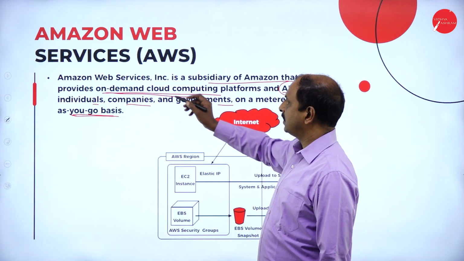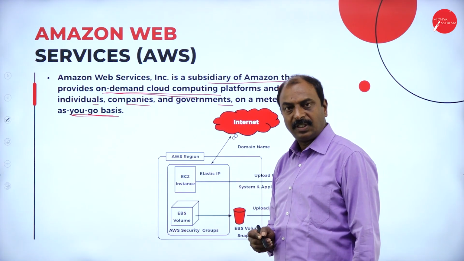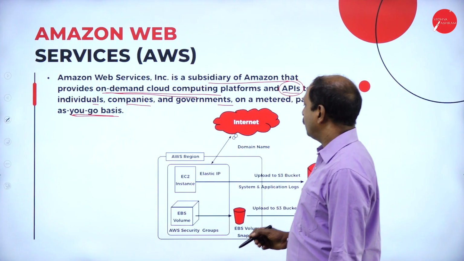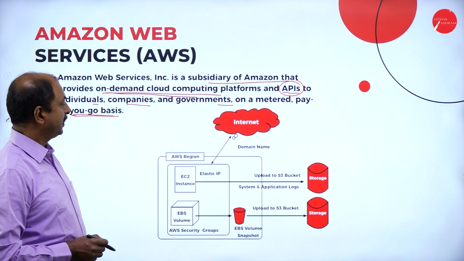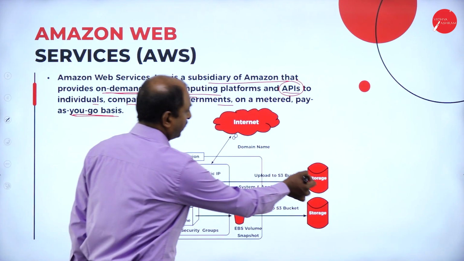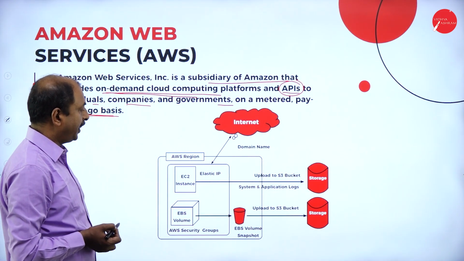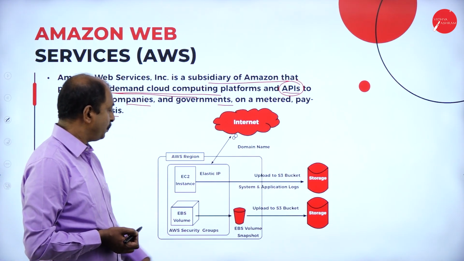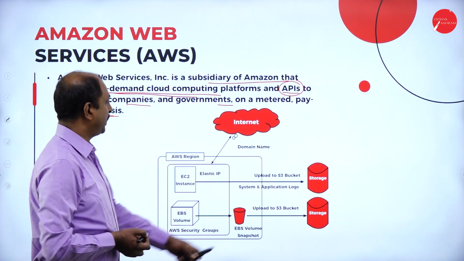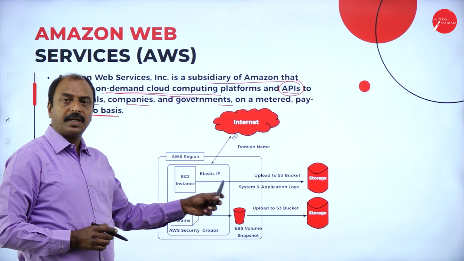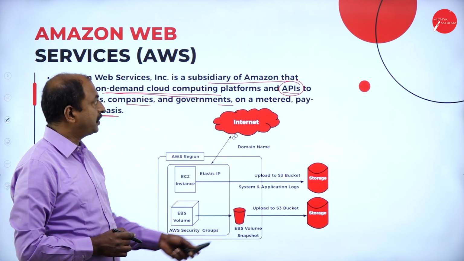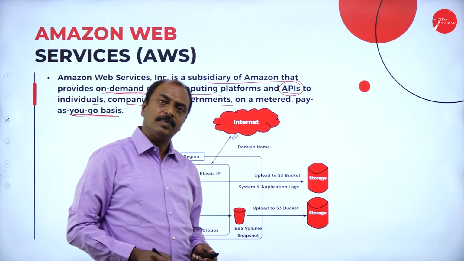So, this is the function of AWS, Amazon Web Service. Now, if you look at the diagram, you can understand what this is. They are going to provide a storage service, and EBS volume, and this is a region. Through the internet, the users are able to access those services from AWS or from Amazon.